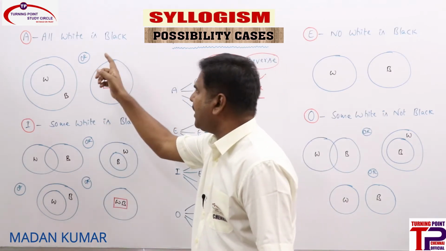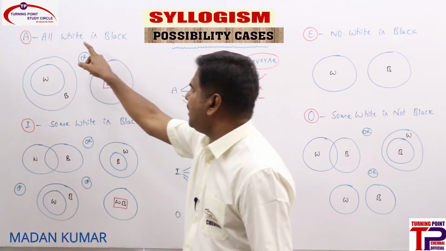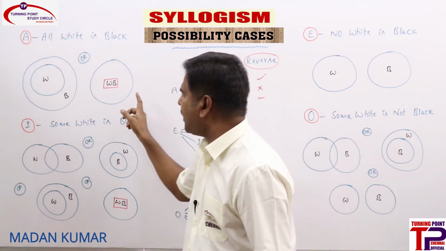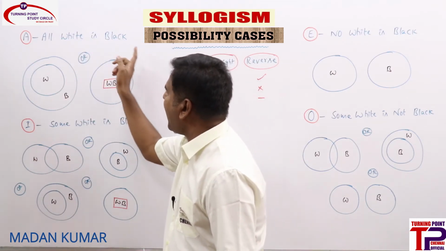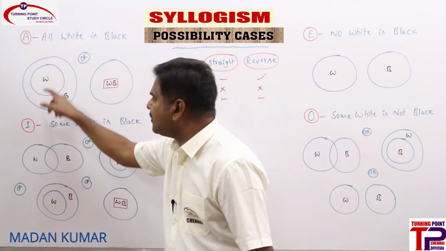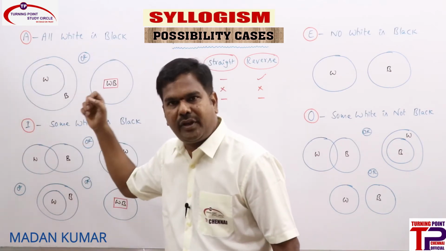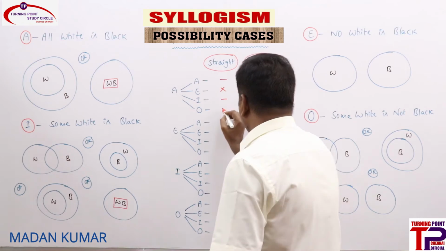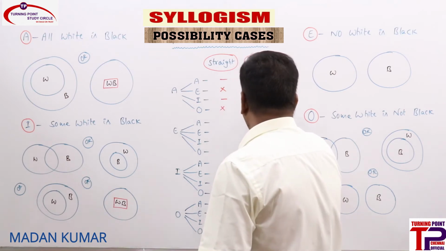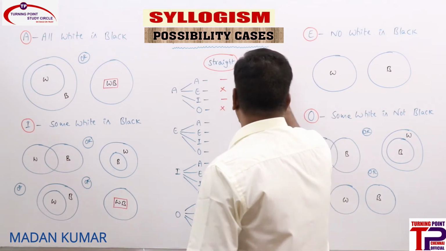So for an A statement, O straight is not a possibility. That means some white is not black is not a possibility. O reverse, some black is not white, is a possibility. So this area it will come, and we need to go ahead with that. For an A statement, O straight is not a possibility, O reverse is a possibility.